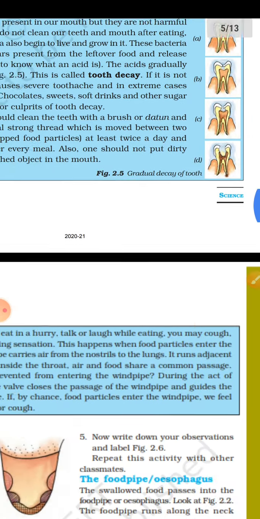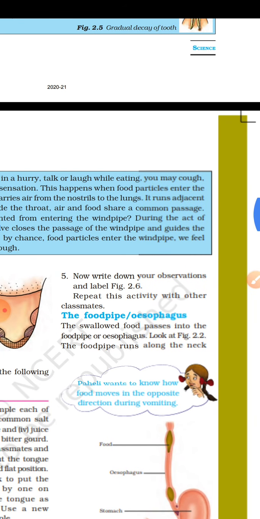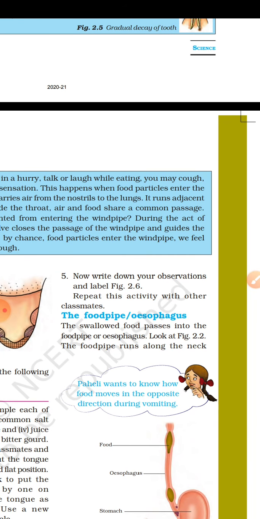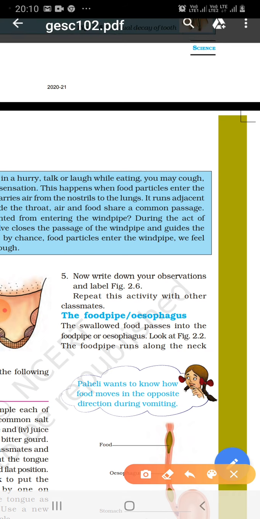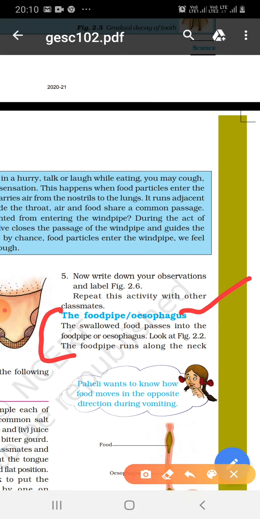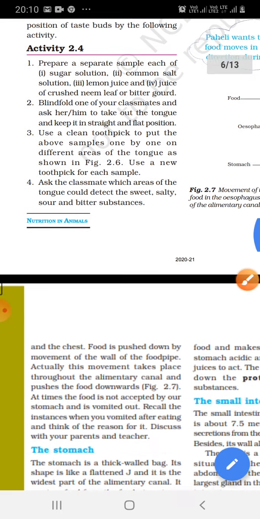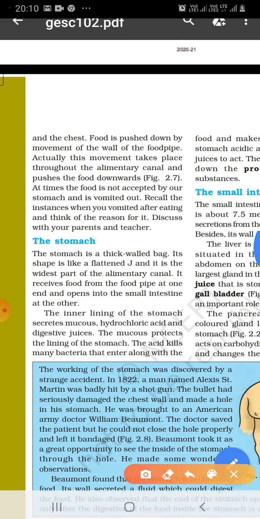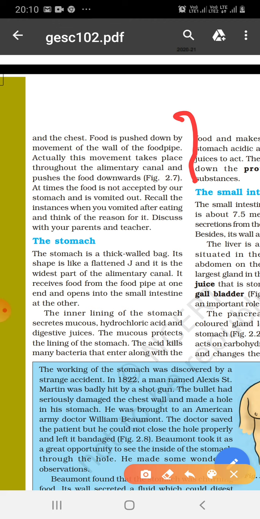And next, the food is passed through the tongue into the food pipe or esophagus. Swallowed food passes into the food pipe or esophagus. The food pipe runs along the neck to the chest. Food is pushed down by movement of the wall of the food pipe. Actually, movement takes place throughout the alimentary canal and pushes the food downward. So digestion is the second step in digestion of food, that starts basically in the mouth and ends at the small intestine.